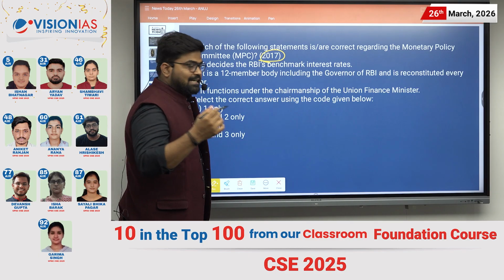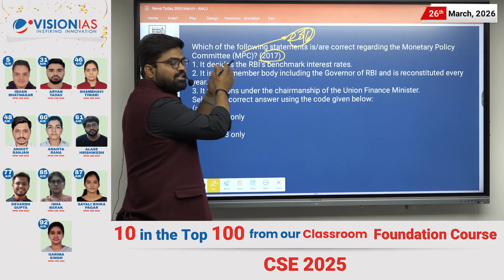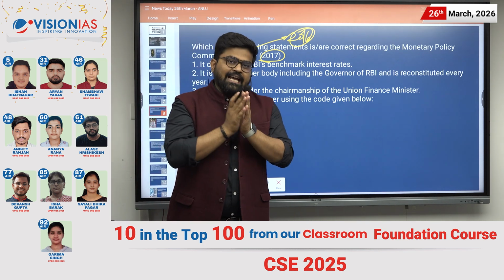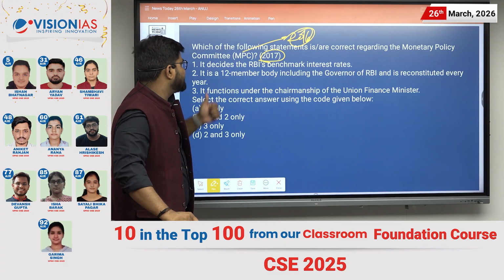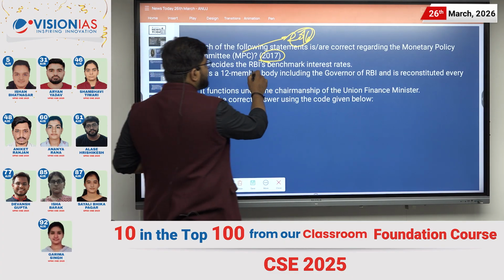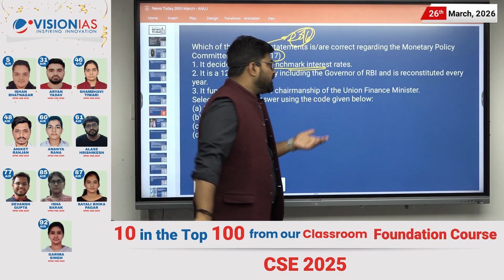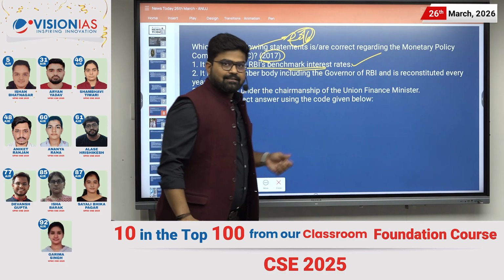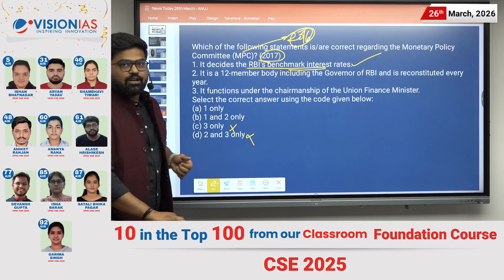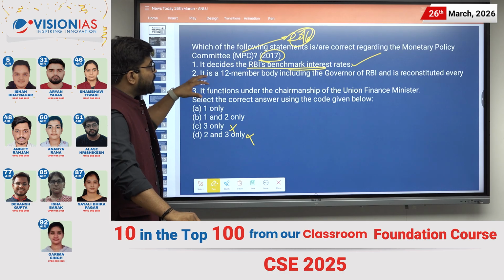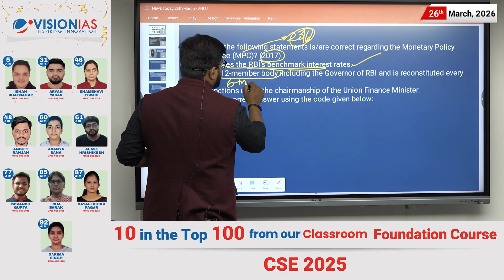Now let us discuss one more PYQ from the year 2017. We have studied that the MPC was formed in the year 2016 and the question was there in 2017. That is the importance of current affairs for the prelims examination. First, it decides the RBI's benchmark interest rate, which we have studied is its function. So statement 1 is correct. That means option C and option D cannot be the answer. Then, it is a 12-member body. We have discussed that it is a 6-member body.